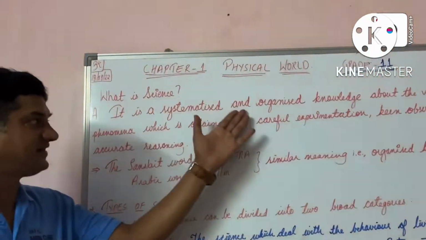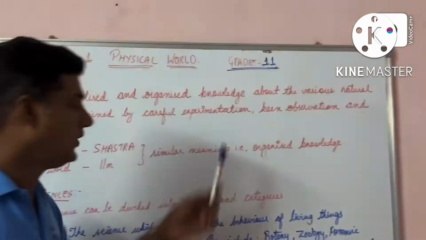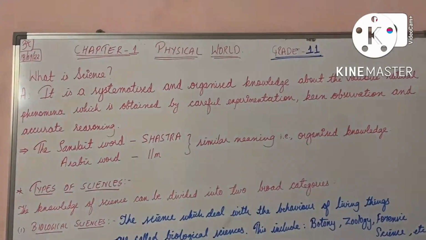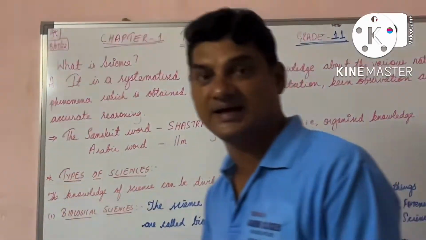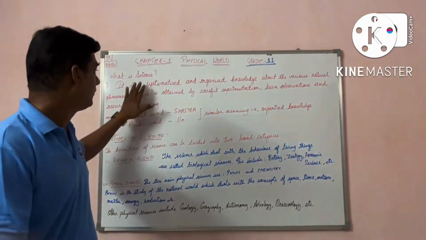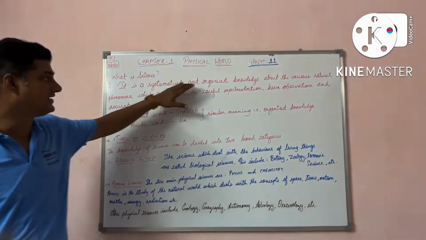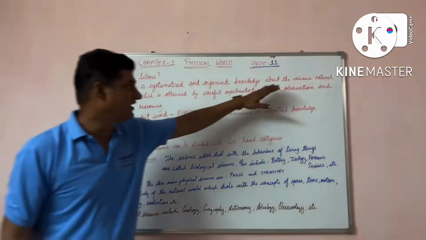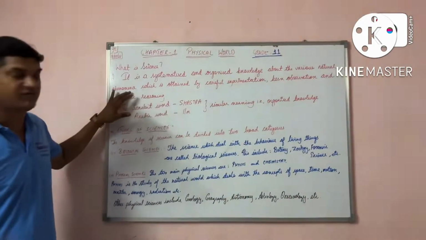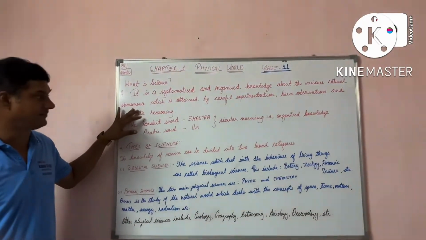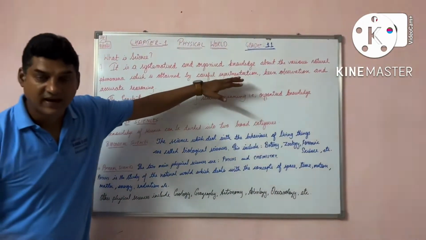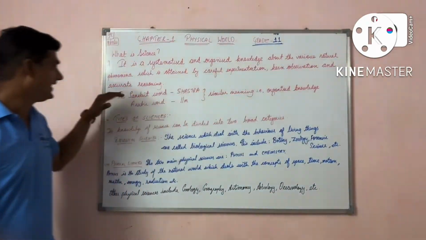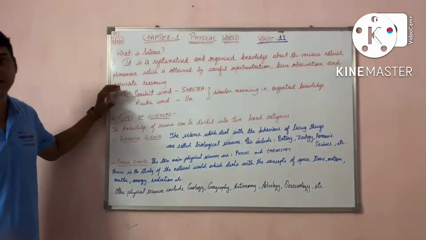Science is a systemized and organized knowledge about the various natural phenomena which is obtained by careful experimentation, keen observation and accurate reasoning. I repeat, what is science? It is a systemized and organized knowledge about the various natural phenomena which are occurring in our day-to-day life. How? By careful experimentation, and we are observing very keenly, and we are giving an accurate reasoning.